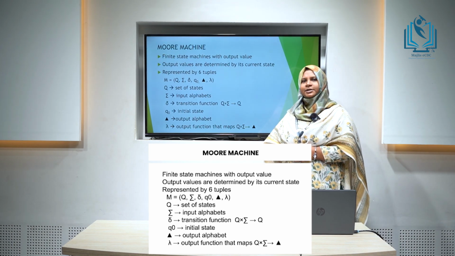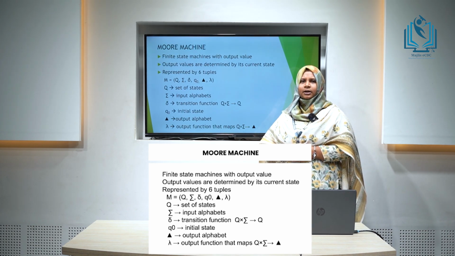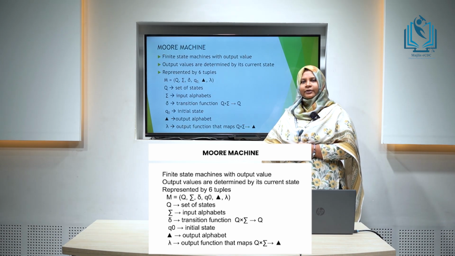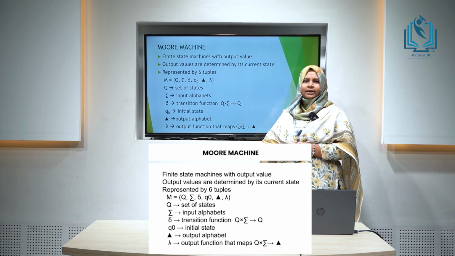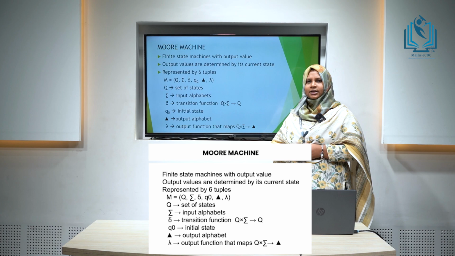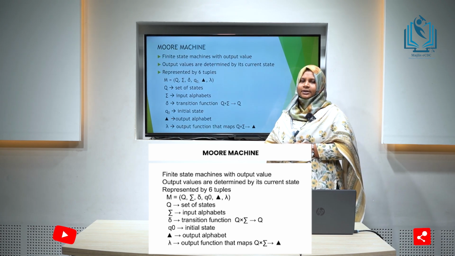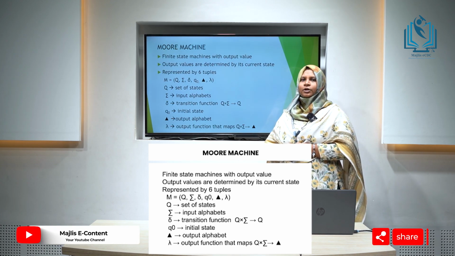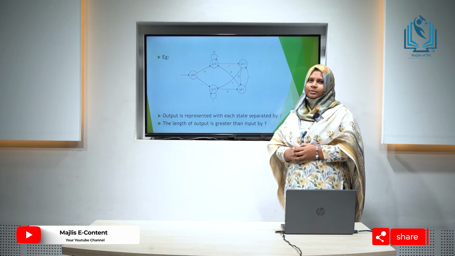Moore machine is represented by 6 tuples, that is M is equal to Q, sigma, delta, Q0, delta and lambda. Q defines the set of states, sigma defines the set of alphabets, delta defines the transition function. The transition function for Moore machine is Q cross sigma gives Q. Q0 defines the initial state, delta defines the output alphabet, lambda defines the output function which maps Q to delta. Here is an example of Moore machine.